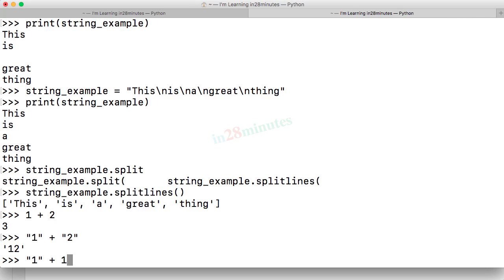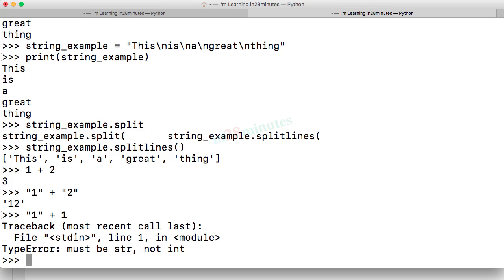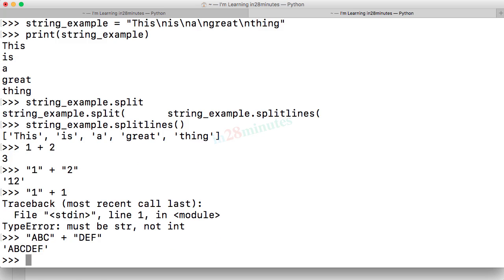Think about it. It says it's a type error. You cannot do a plus operator between two different types. So the important thing to remember is if you do plus between two strings, it is concatenation. It would concatenate the entire string. So if I do ABC plus DEF, the output would be ABCDEF.